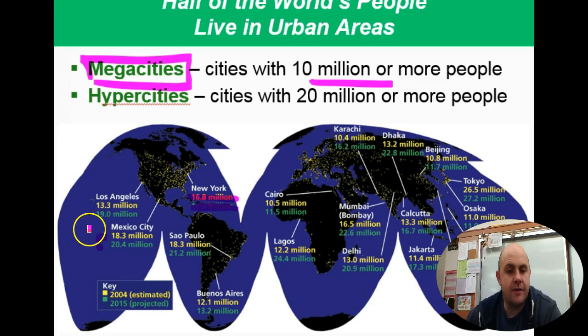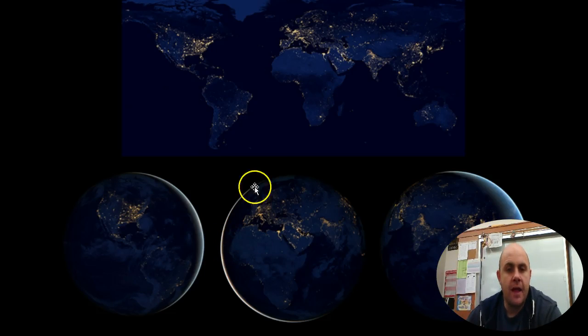Mexico City, growing a little bit. Los Angeles, growing a little bit faster. Sao Paulo, Brazil, a little bit faster. Buenos Aires, a little bit too. But look at this in Africa. Double the size. That's just insane, right? And these are some of those big, huge megacities, as well as hypercities, over 20 million people, across the world. It's quite clear you can see where the urban areas are if you just look at pictures of Earth at night.